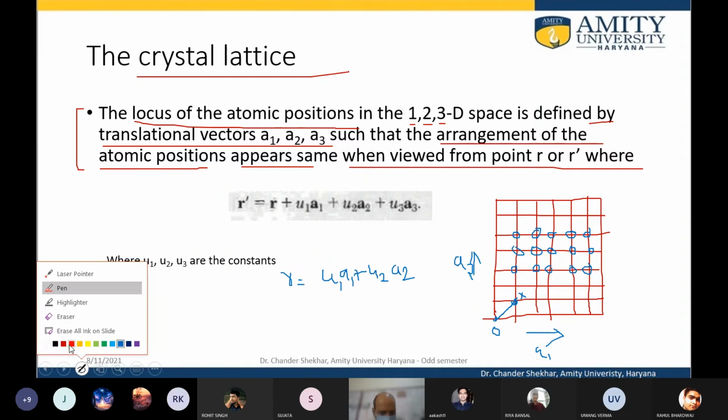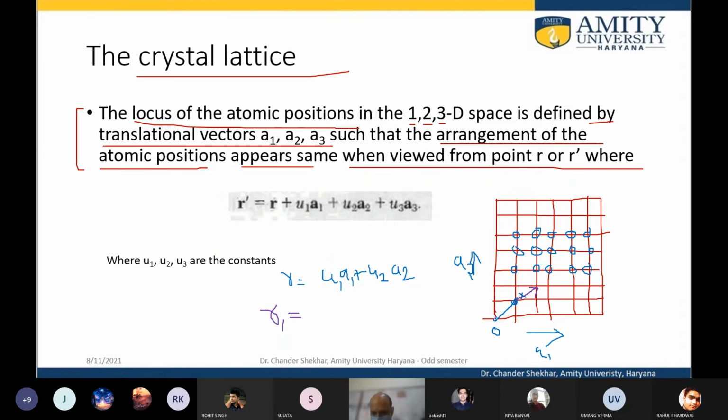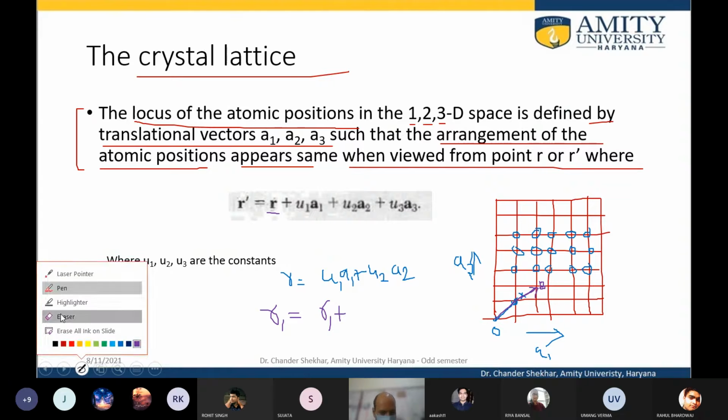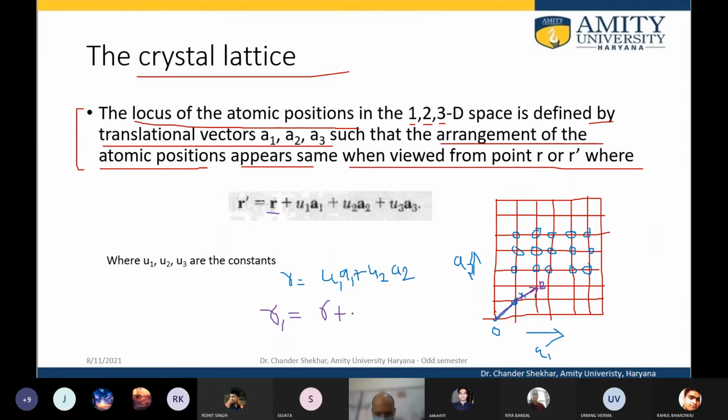And if I want to go from this point to the next point, suppose this is R1, either I take the path from O to X, or from X to, suppose, this is B. So it could be R1 as given here, plus the next vector R, which we already know. Then we can have the coordinates of the next one, which is equivalent to this one.